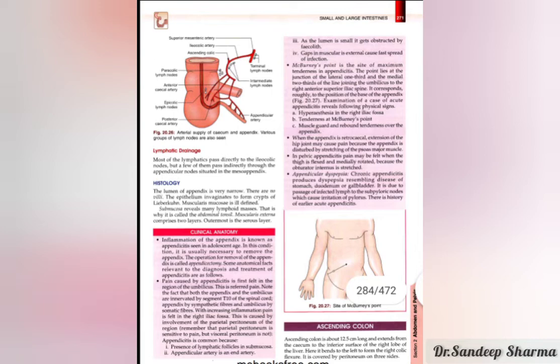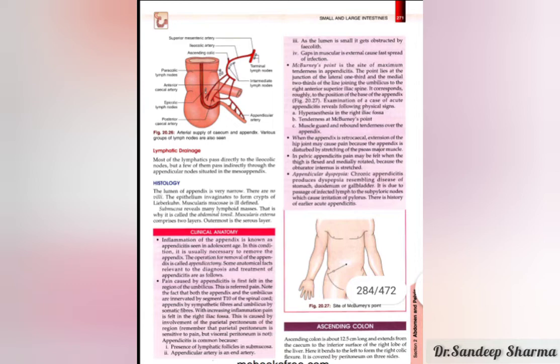Keep in mind that whenever there is an inflammation, anatomically the term added is itis. So if we add itis to appendix, it is called appendicitis. It means there is an inflammation of the appendix. The important thing is that appendicitis usually occurs in teenage or adolescent age.